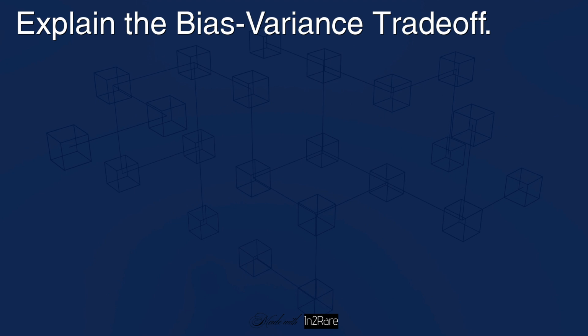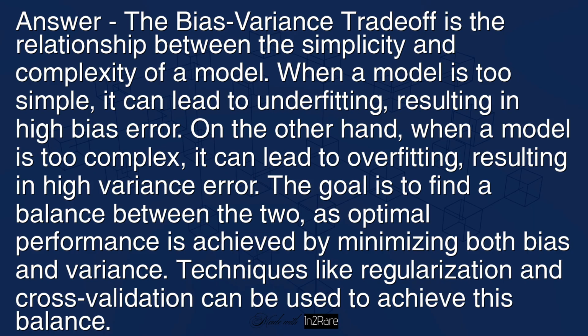Explain the bias-variance trade-off. Answer: the bias-variance trade-off is the relationship between the simplicity and complexity of a model. When a model is too simple, it can lead to underfitting, resulting in high bias error. On the other hand, when a model is too complex, it can lead to overfitting, resulting in high variance error. The goal is to find a balance between the two, as optimal performance is achieved by minimizing both bias and variance. Techniques like regularization and cross-validation can be used to achieve this balance.